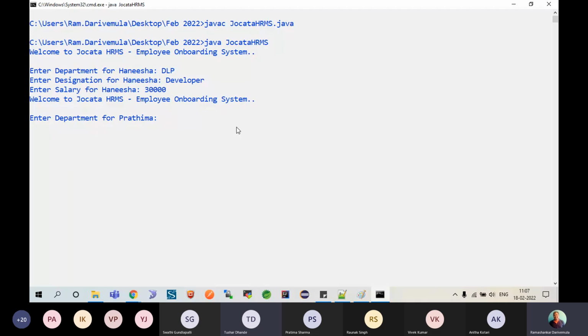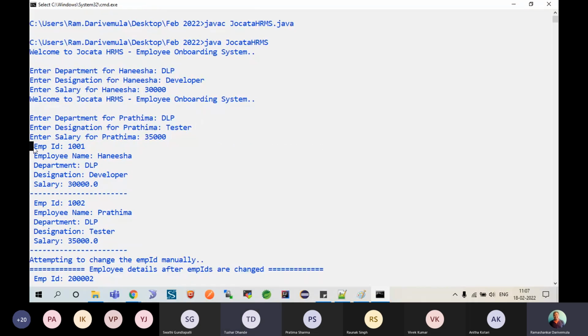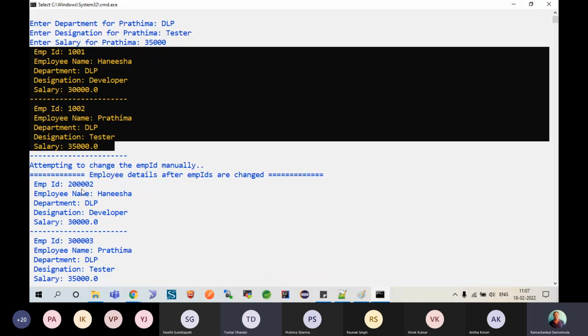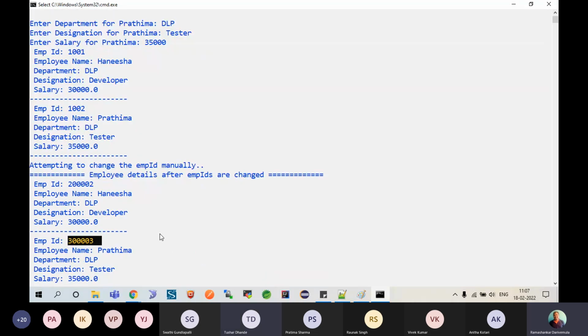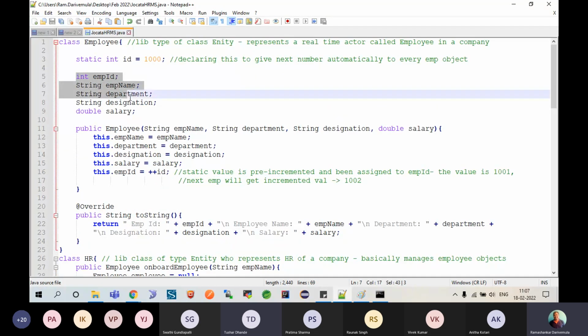It is saying so you could have put it on the top, it works anyway for now. Pratima, I'll say DLP, tester, 1000. Details are printed. You could actually see the details are printed over here, and then it is attempting to change the employee ID, and you actually could see the employee ID is being changed, which should not happen, right or wrong? So this is happening because you haven't provided protection to your data members. You understand this point?